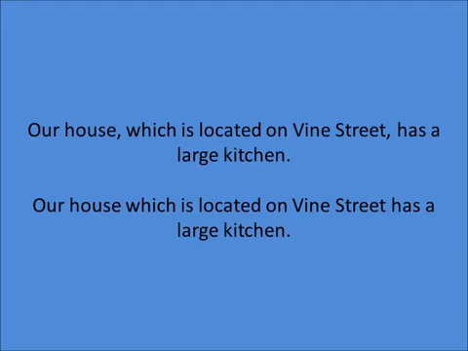Our house, which is located on Vine Street, has a large kitchen. Our house which is located on Vine Street has a large kitchen. Again, these two sentences use the exact same words, but tell us slightly different information. Stop the video for a moment and think about what the difference is. When you're ready, push play again to see the answer.